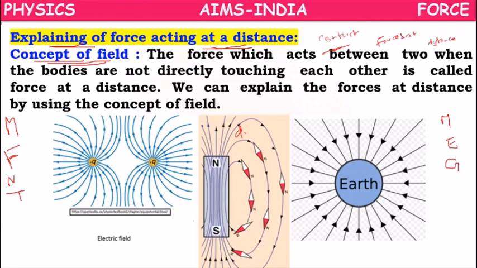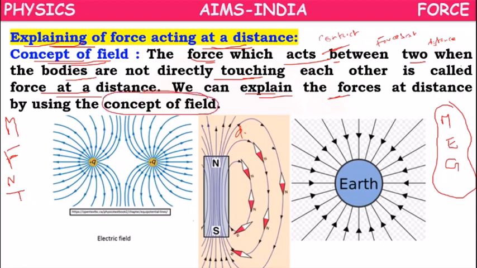So the force which acts between two objects when the bodies are not directly touching each other is called force at a distance, which we have learnt already in these three cases. We can explain the forces at a distance by using the concept of field.